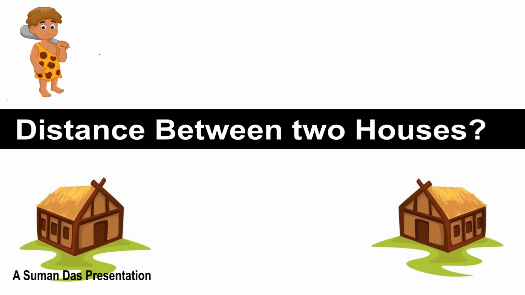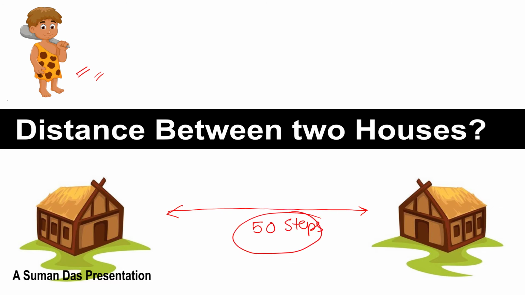Now I am asking a question to a little boy: what is the distance between two houses? Once again, remember, that is 4,000 years ago. What is the distance between two houses? At that moment, the boy can say the distance between two houses is near about 50 steps. There was no particular unit to describe distance, so the boy says the distance between the two houses is 50 steps.